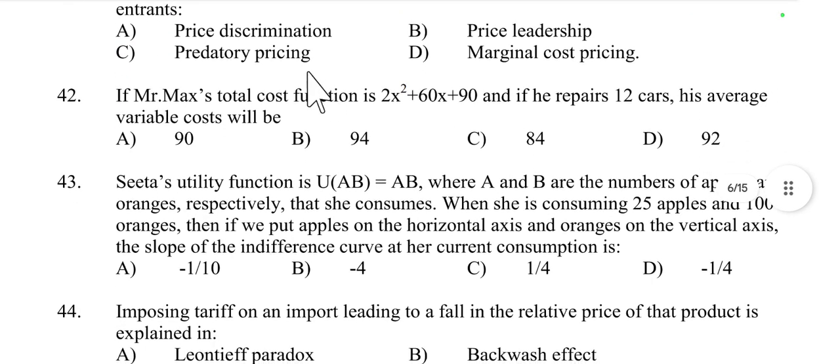Then question number 42: if Mr. Mac's total cost function is 2x square plus 60x plus 90, and if he repairs 12 cars, his average variable cost will be. Here TC is given, and we have to find the average variable cost.